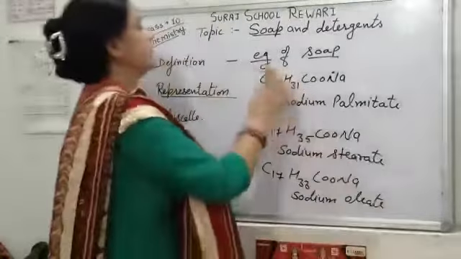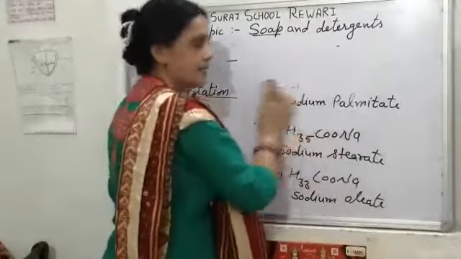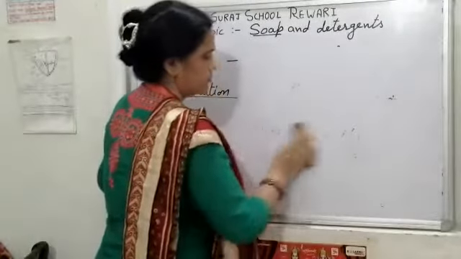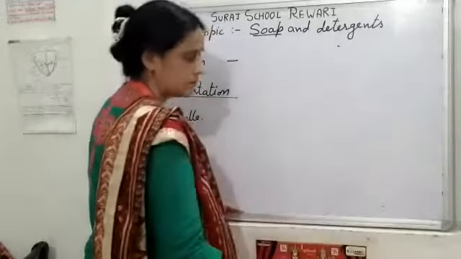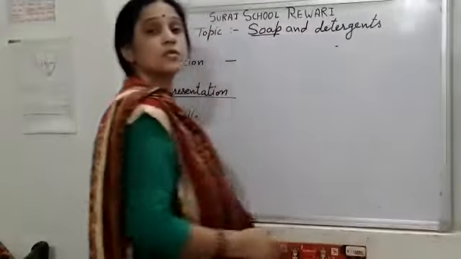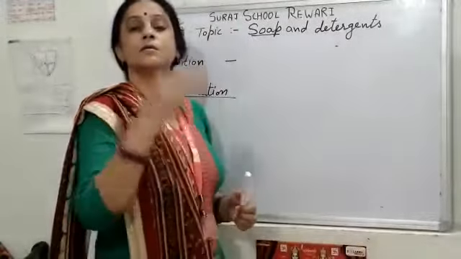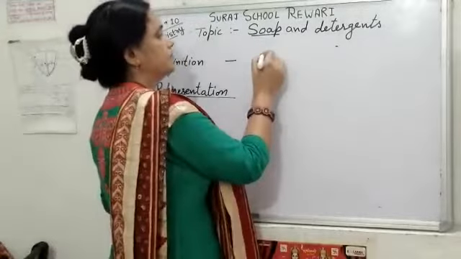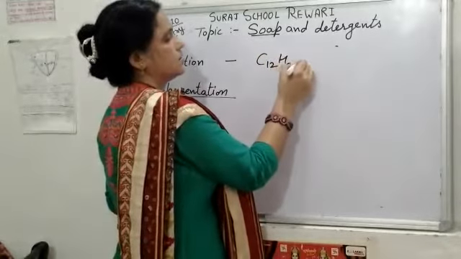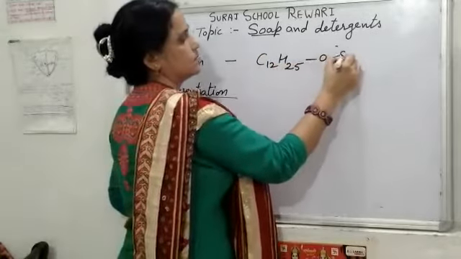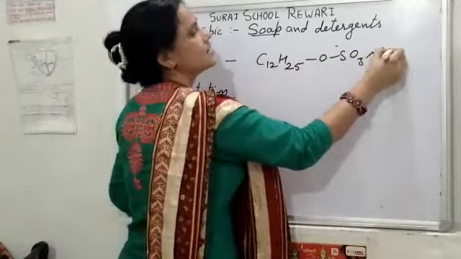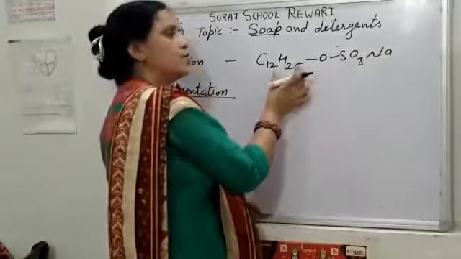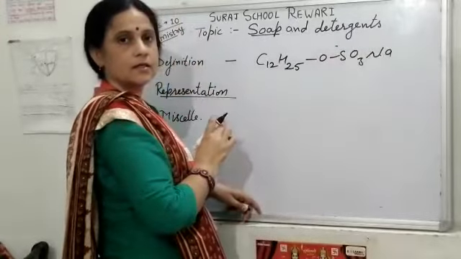Now, some examples of detergent also. Detergents are the sodium salt of sulfonic acid, long chain sulfonic acid. It is an example of detergent in which it is the sodium salt of long chain sulfonic acid.